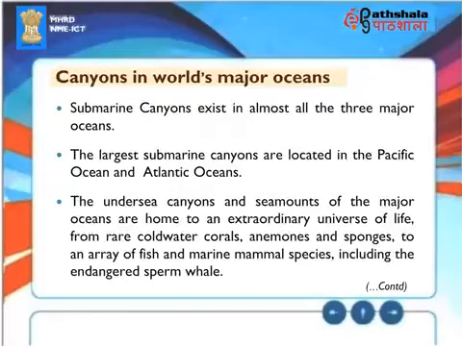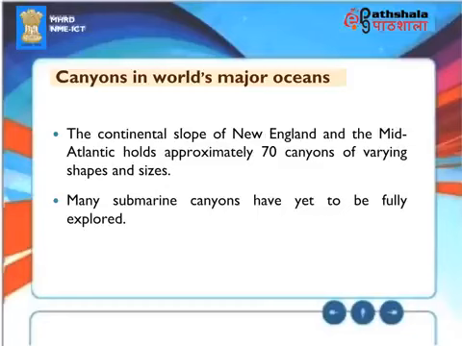Canyons in the world's major oceans. Submarine canyons exist in almost all the three major oceans. The largest submarine canyons are located in the Pacific and Atlantic Oceans. The undersea canyons and seamounts of the major oceans are home to an extraordinary universe of life, from rare cold water corals, anemones, and sponges to an array of fish and marine mammal species, including the endangered sperm whale. The continental slope of New England and the mid-Atlantic holds approximately 70 canyons of varying shapes and sizes. Many submarine canyons have yet to be fully explored.